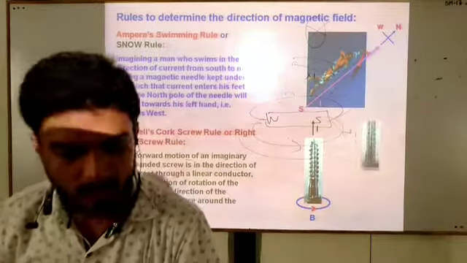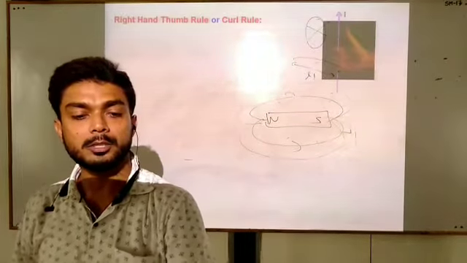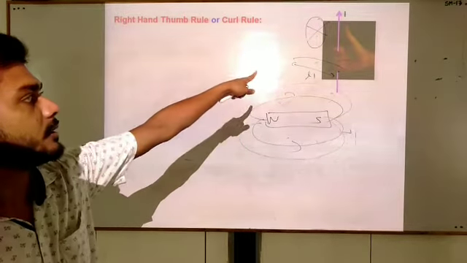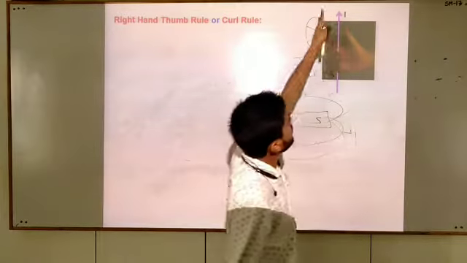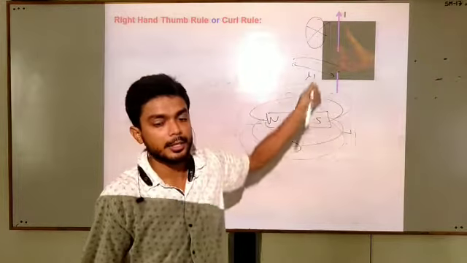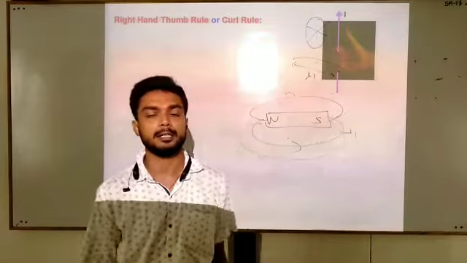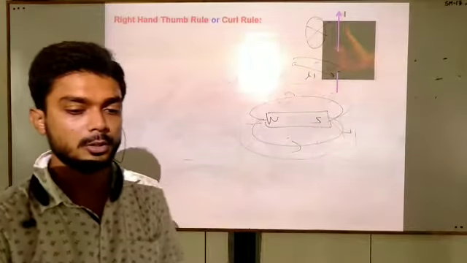One more rule is there, students, that is the right hand thumb rule. Right hand thumb rule says that hold that conductor in your right hand such that the thumb is in the direction of current, then your curl finger will give the direction of magnetic field. This is the Oersted experiment and the rule to find out the direction of magnetic field.